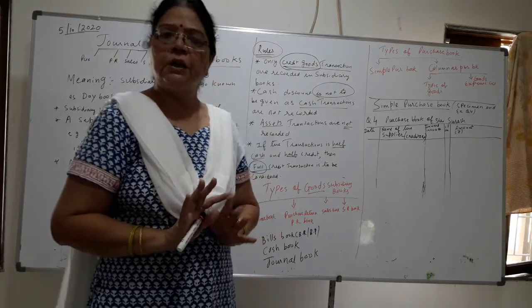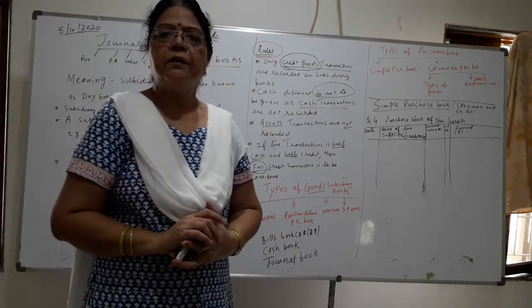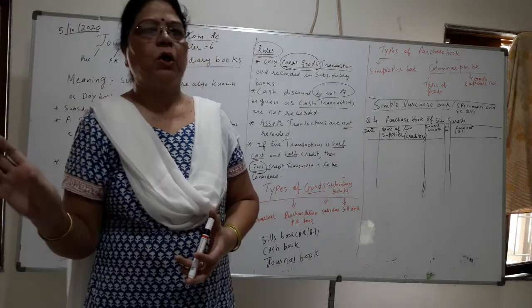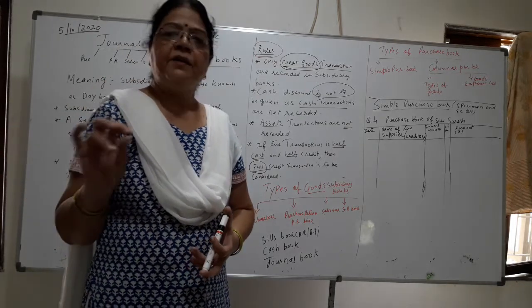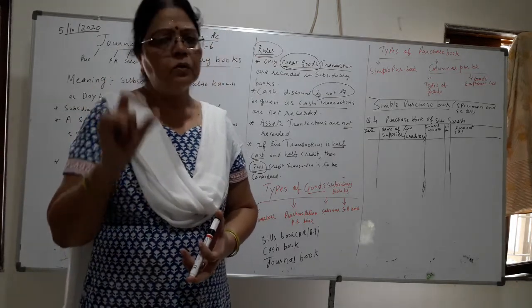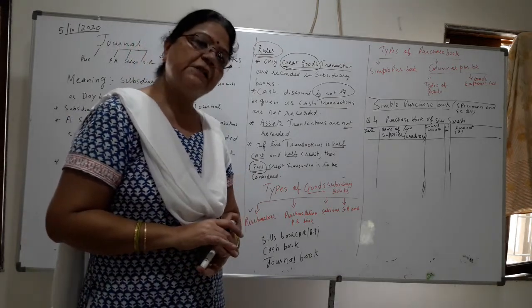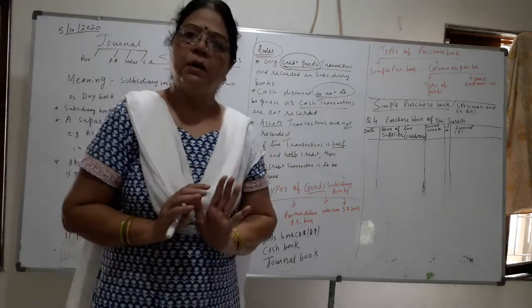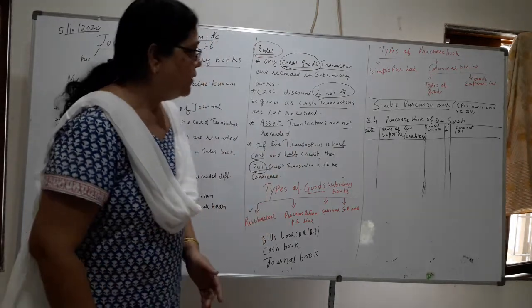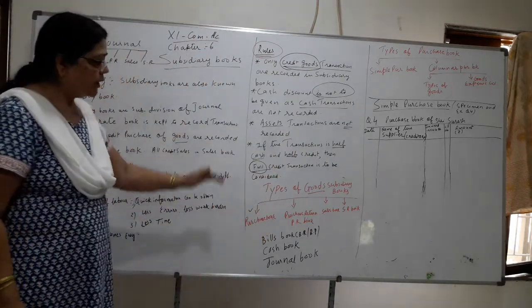They will give you in the question. According to that, we will make different expense columns. And if it's a goods question, we will make goods columns. And if there is no column, it is a simple purchase book, only one column of amount. Okay, so with this, I finished my introduction.